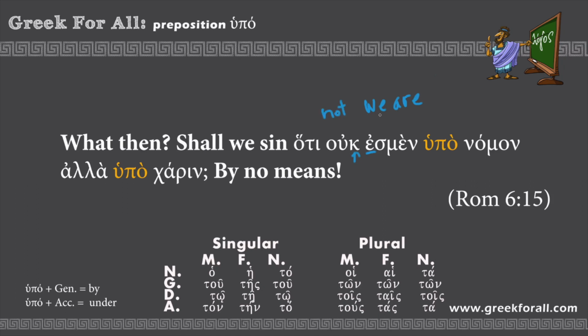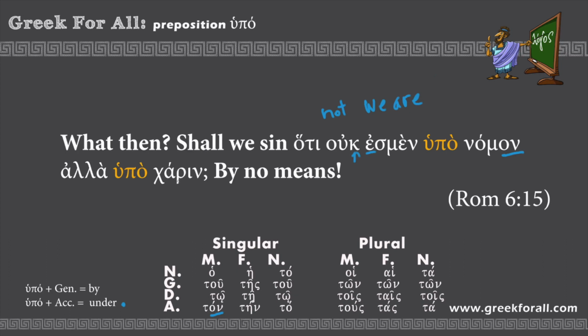So because we are not hupo nomon. So we need to check the case of this noun, and we see on, masculine accusative singular. So because our noun is accusative, the meaning of hupo will be under. So because we are not under law, but hupo charin.